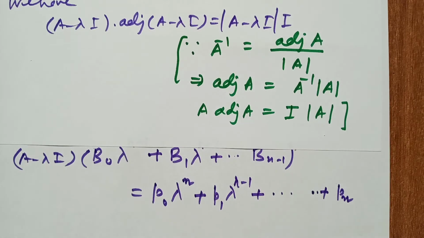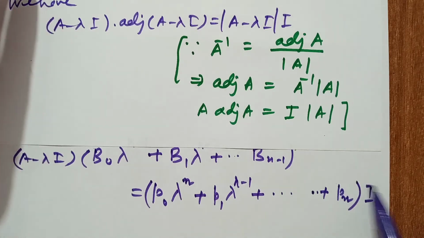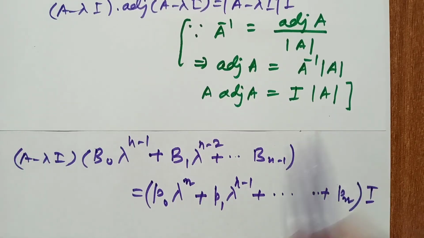Since this is a matrix equation, the determinant is nothing but this polynomial, times the identity matrix.